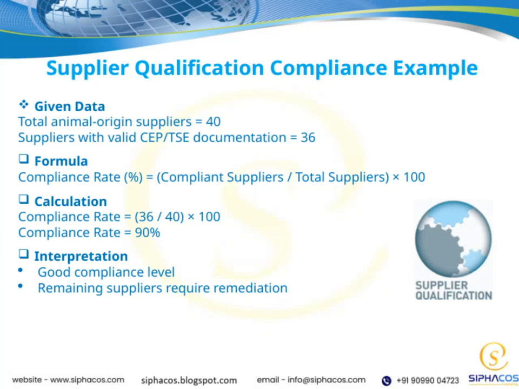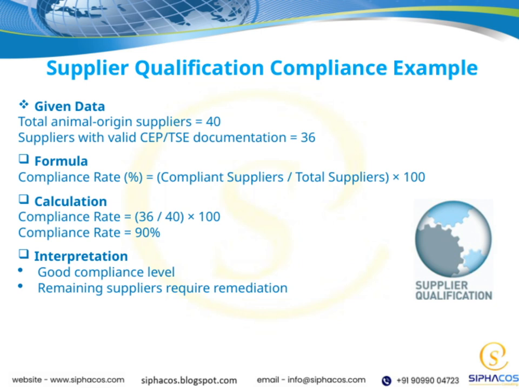Let's look at an example of supplier qualification compliance. Here, we have 40 total suppliers who provide animal origin materials. Out of those, 36 have valid SEP or TSE documentation, which is crucial for safety and quality.